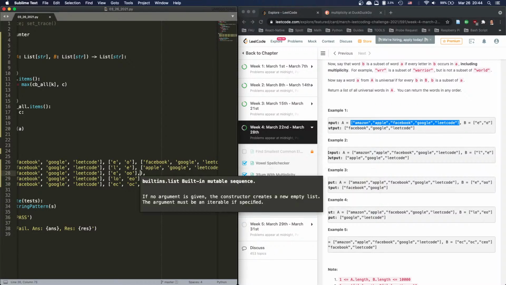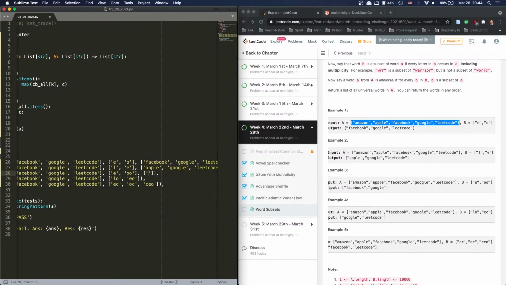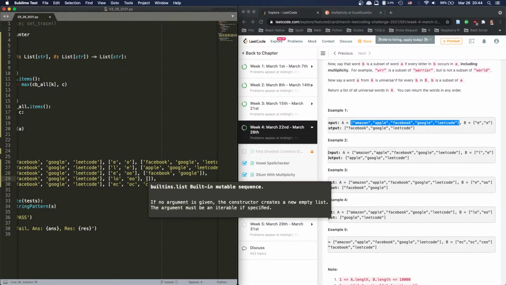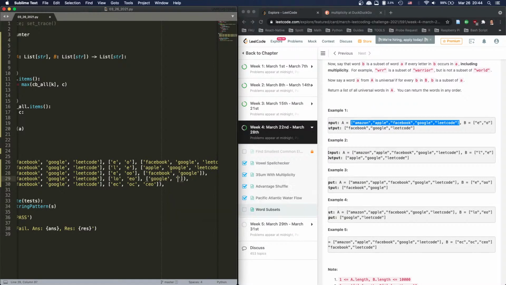Next one, they definitely think very high of themselves. That's funny. Think about it. All right, next one, Google, LeetCode. The last one is Facebook and LeetCode. Well, LeetCode almost is in every single one of them.